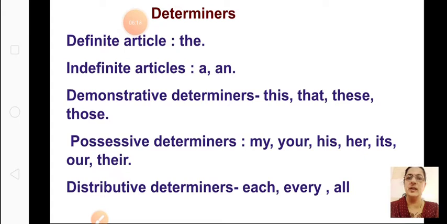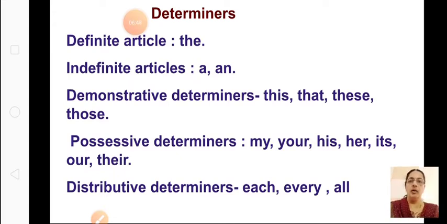It is used before seas and rivers. The Arabian Sea, the Bay of Bengal. When you're talking about the river Ganga, we cannot say a river Ganga. Then names of trains, the Rajdhani Express, and newspapers also, the Indian Express. When you talk about a particular newspaper, we are specifying it, so we will use the instead of a.